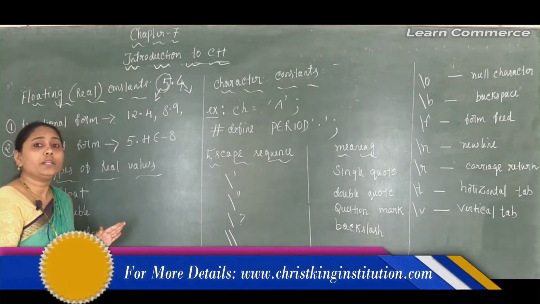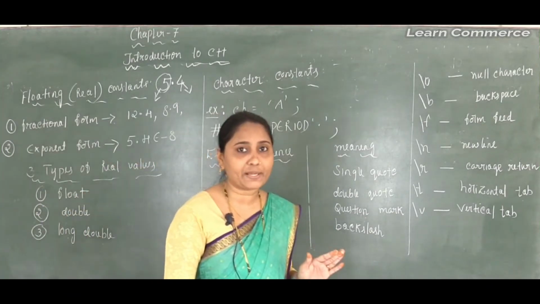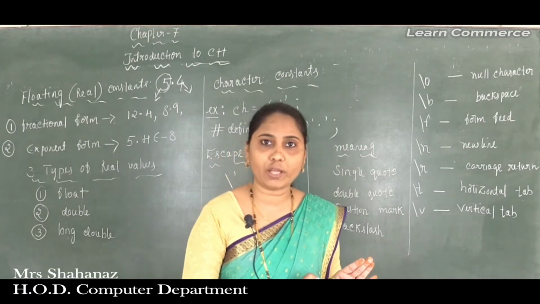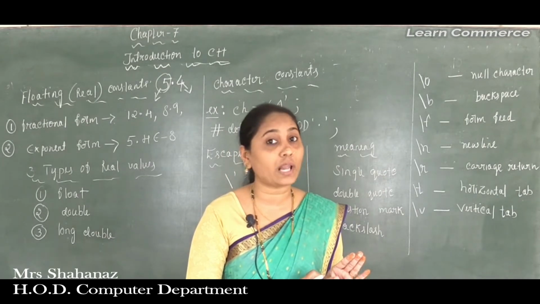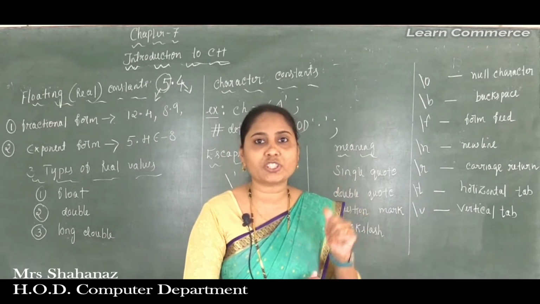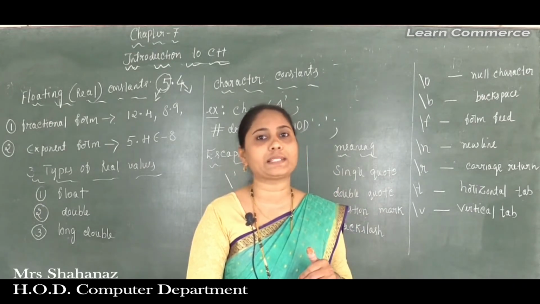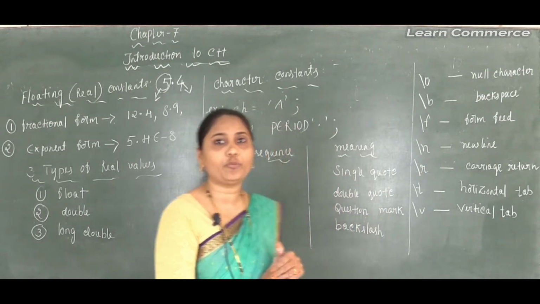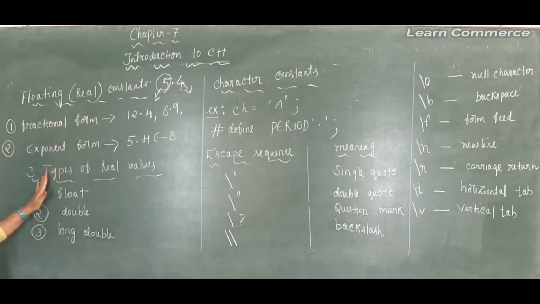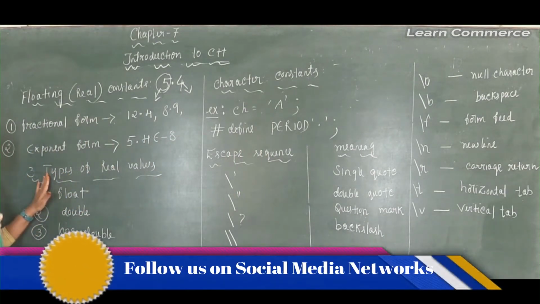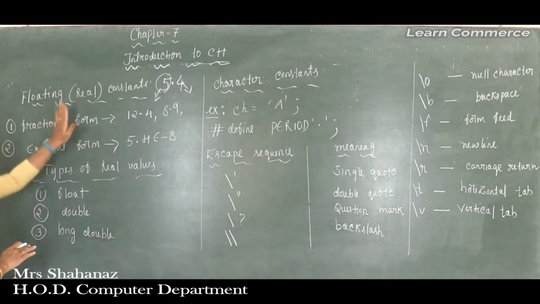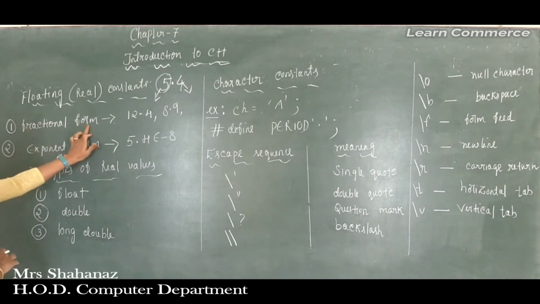Now, the floating point number may be represented in two forms. The floating point numbers are classified into two types. The first type is called the fractional form, also called dot notation, and the second type is called the exponent form. There is no other name for it. Now we are looking at the types of floating point constant, the real constant. The first one is the fractional form.